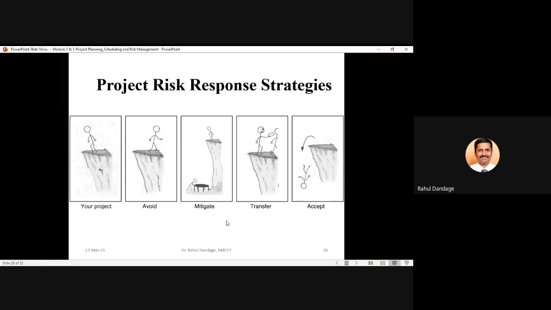Second case, let us move one picture further, transfer. You are bringing somebody else and showing him how beautiful the nature is in this particular valley. So instead of me, you can go and enjoy.